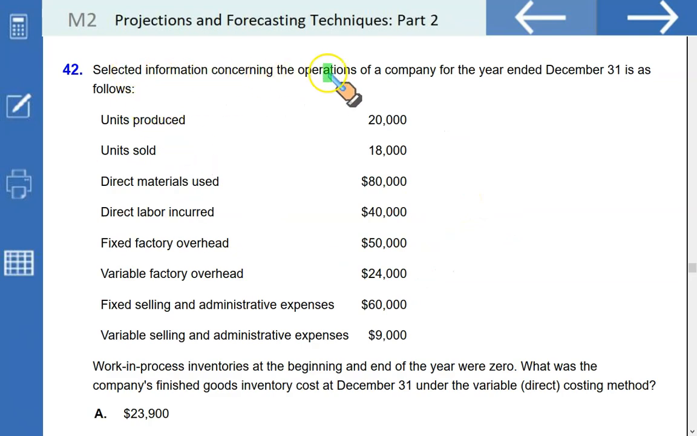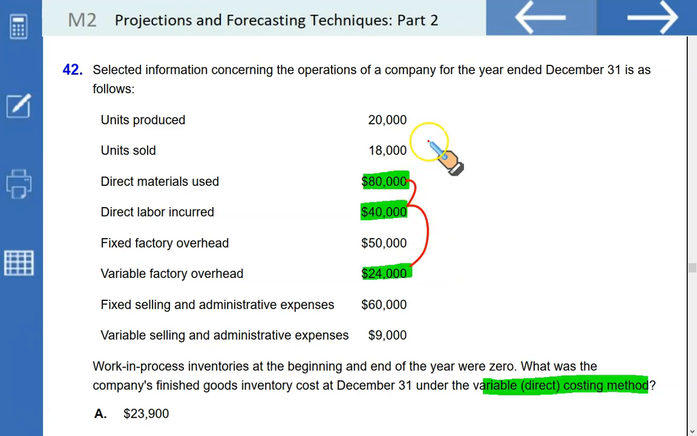Selected information concerning the operations of a company for the year ended December 31st is as follows. First, look for the requirement. What was the company's finished goods inventory cost at December 31st under the variable costing? We know the inventoriable costs under the variable costing is simply the direct material, direct labor, and variable factory overhead. If you add all these and divide it by the number of units produced, that will give you the unit cost. Divide it by 20,000.